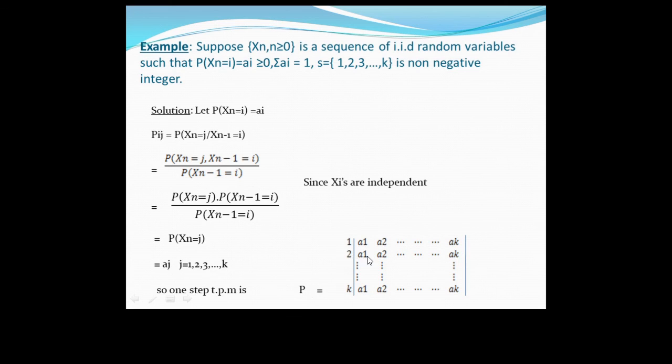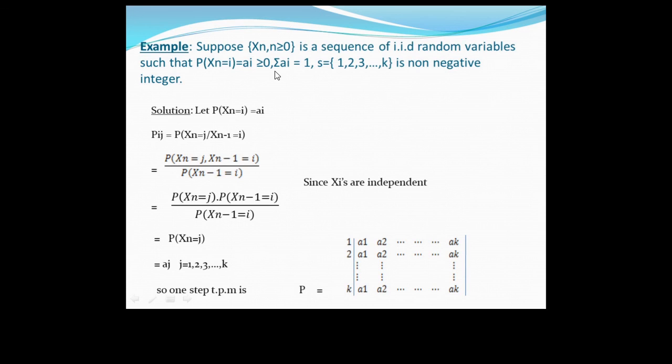Similarly, transition from state 2 to 1, a1, 2 to 2, a2, and so on, 2 to K, ak. And the last, transition from state K to 1, a1, K to 2, a2, and so on, K to K, that is ak.